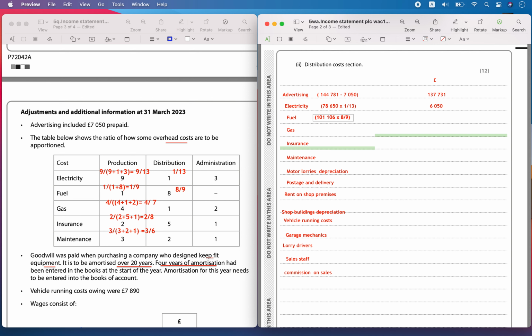So that is going to be equal to 101,106 into 8 divided by 9. So that is going to be 89,872. So let's write it here, 89,872.